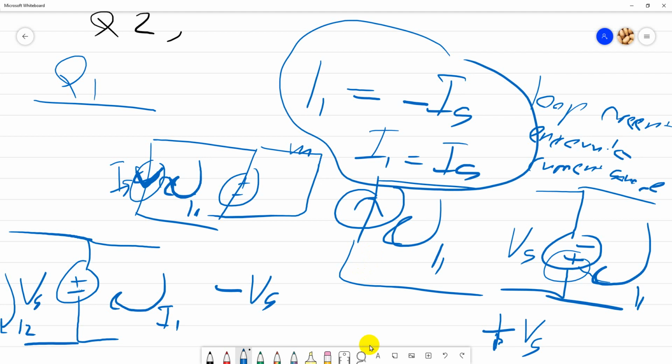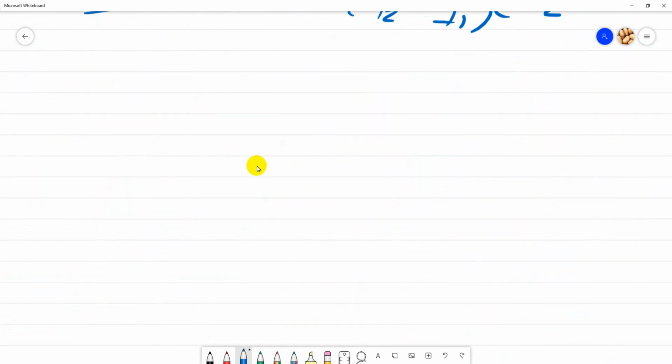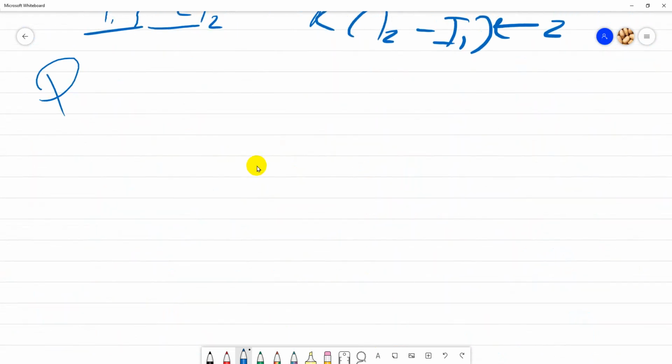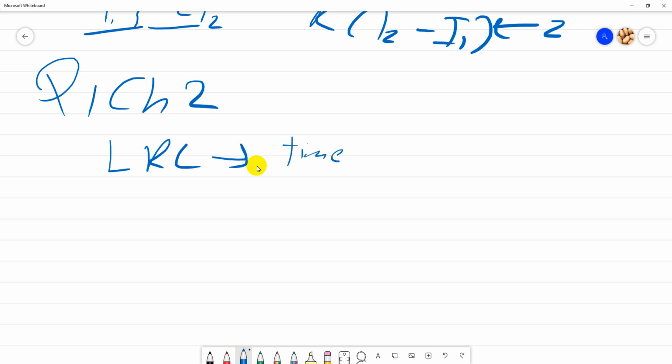So that is for question 1, chapter 1. How about question 1, chapter 2? Okay, question 1, chapter 2. For chapter 2, same like test 2, almost the same. You have to know L, R, C, and how to convert it from the time domain to the phasor domain or frequency domain.